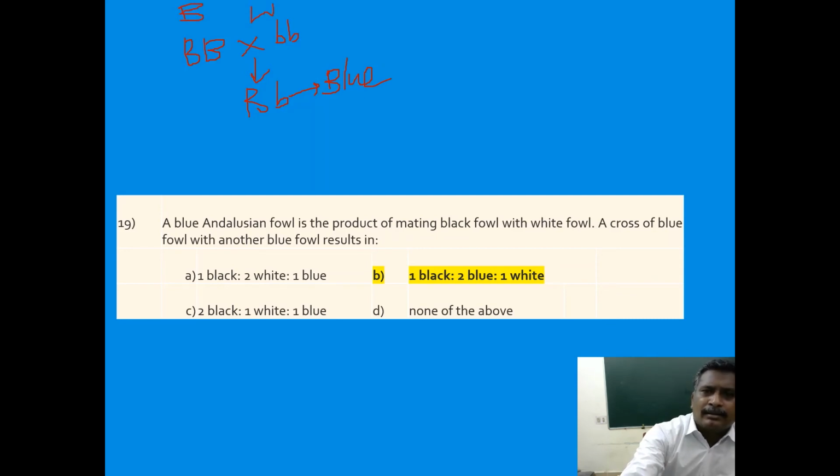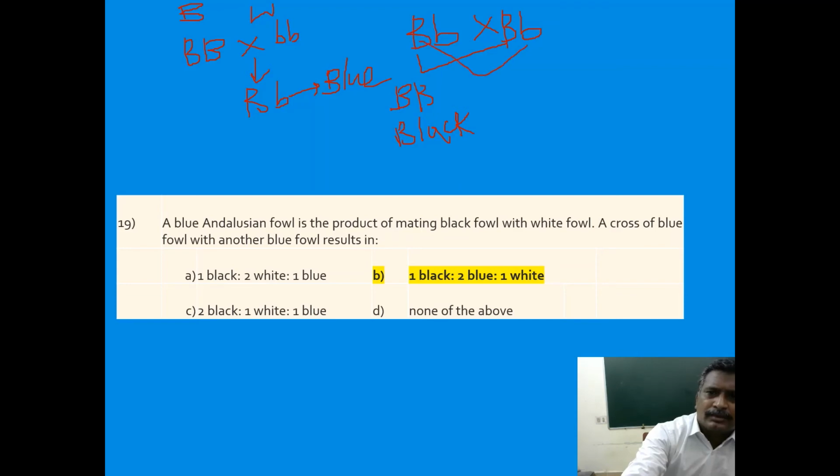Now, when we take two organisms from F1 generation, that is when we make a cross between two blue Andalusian fowls, that is capital B, small b is crossed with again a blue fowl with capital B, small b. So this one fused together, capital B capital B, a black fowl will develop.